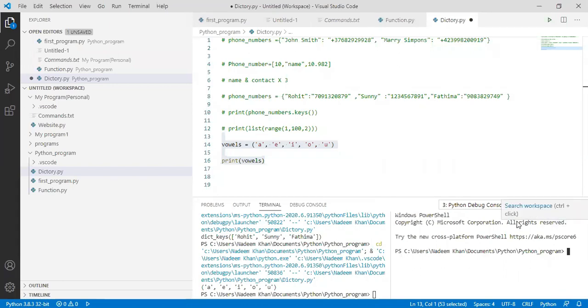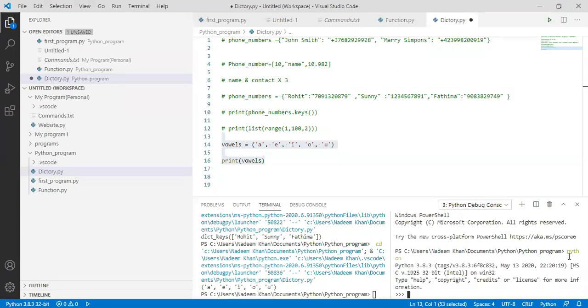For that, you have to open a new terminal by clicking add or by clicking split terminal. Here you have to type python. Python has been executed. Now, if you want to do some programming here, you can do it.